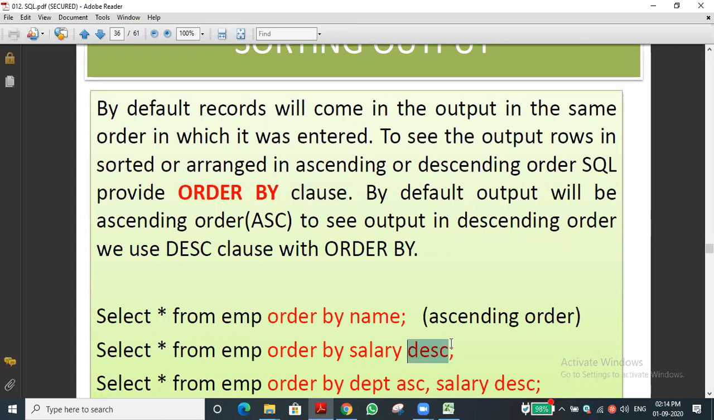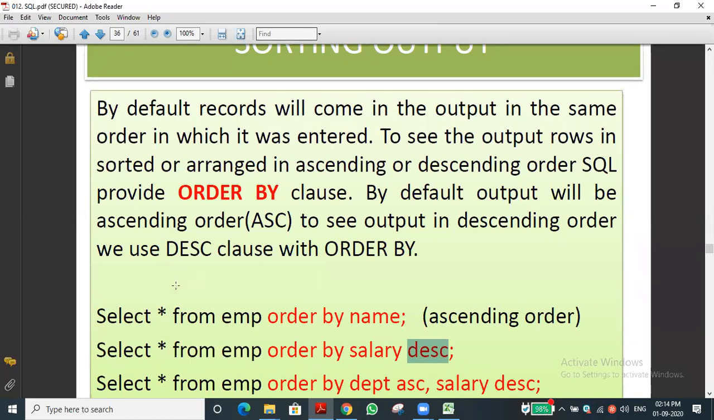We are using the same keyword for another purpose also. Can anyone say? DESC, we are using the same keyword for another purpose. To describe the fields in the table. Very good. If you want to know what fields are there in the table, that is, to describe the table, we can use either DESCRIBE table or else DESC table. Yes. Okay.